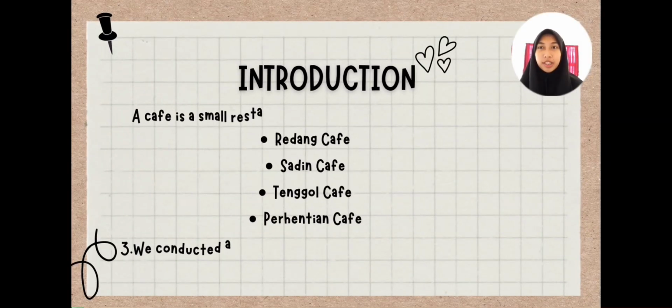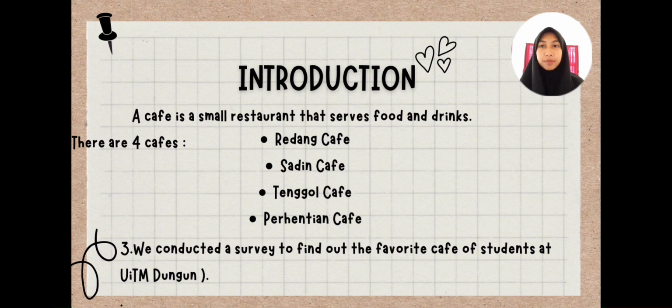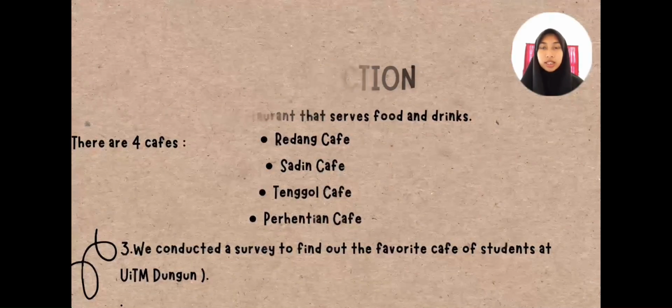Now I want to explain about the introduction and objective. For the introduction, a cafe is a small restaurant that serves food and drink. UiTM Dungun is a big place with many students and residents, which is why they provide food cafes in different areas: Redang Cafe, Tega Cafe, Sari Cafe and Perhentian Cafe. We were wondering which cafe students of UiTM Dungun prefer the most and the reason for their choice. Therefore, we decided to conduct a survey to find out the favorite cafe of students at UiTM Dungun for our assignment for the subject Introduction to Statistics.